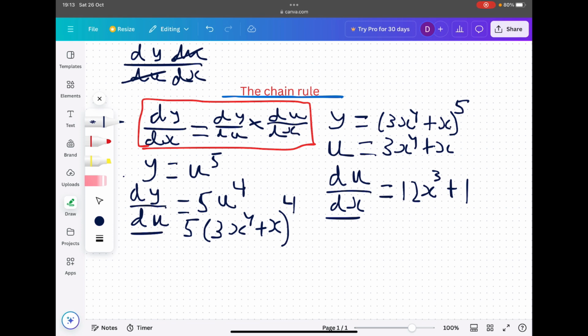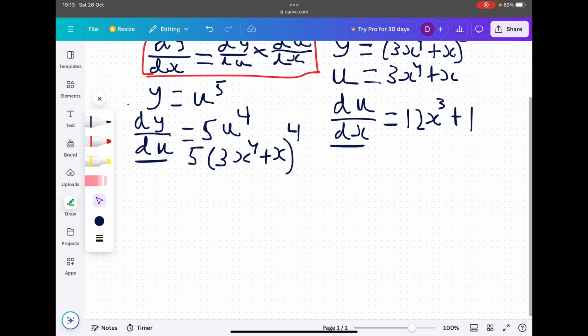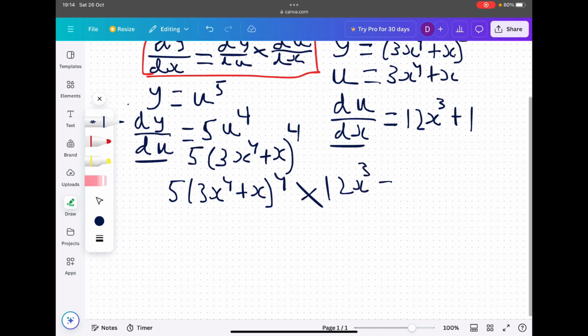So let's get on with multiplying these terms together. We want to multiply these terms. Let's get 5 times (3x to the power of 4 plus x) all to the power of 4. So that's our dy by du. Multiply it by du by dx, which is 12x cubed plus 1.